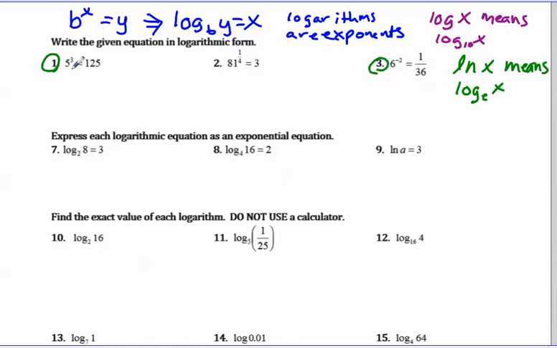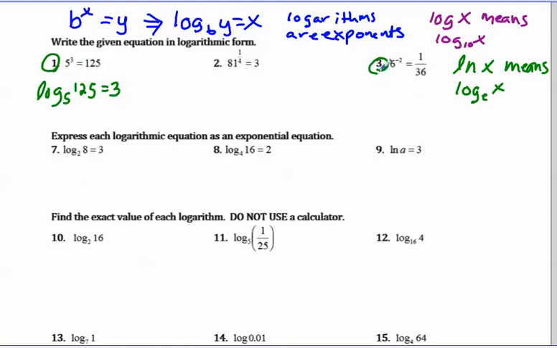So let's look at this. 5 to the 3 equals 125. It looks very much like b to the x equals y. So we're going to write the logarithm, log. The base of my log is the base of my exponential, so that's 5. Then notice that the x and the y, they kind of switched orders. So the next thing I'm going to write is the 125. And then the answer to your logarithm is the exponent.